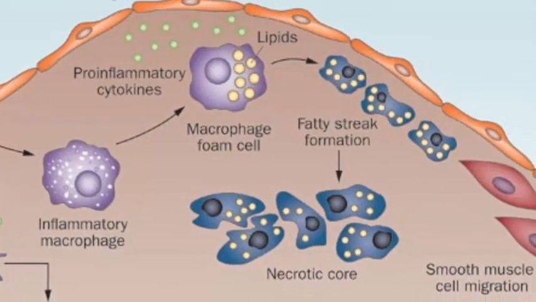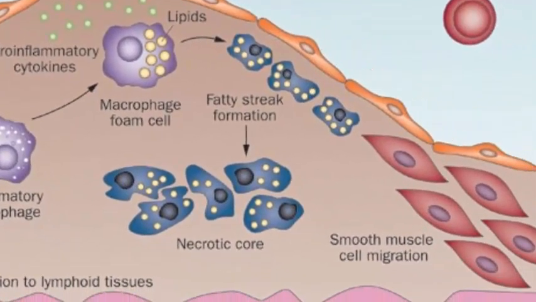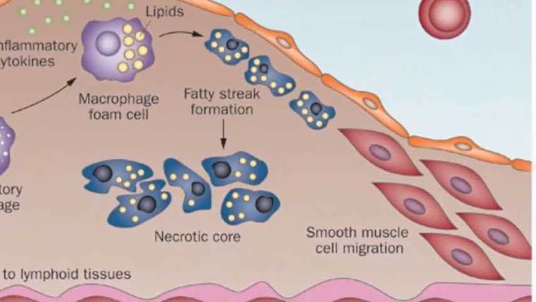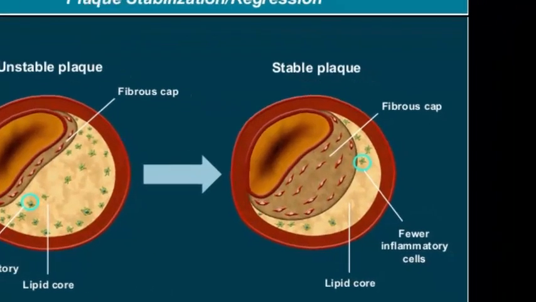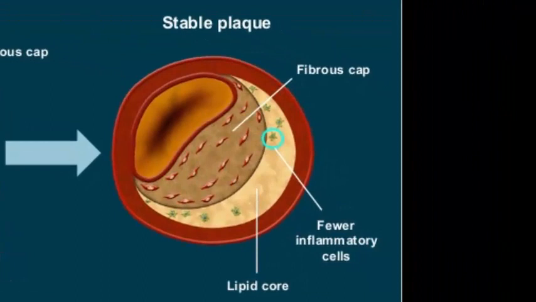Smooth muscle cells migrate into the intima in response to cytokines and growth factors produced by the activated macrophages and change from a contractile to a repair phenotype, trying to stabilize the atherosclerotic lesion. If successful, the lipid core is covered by smooth muscle cells and matrix, producing a stable plaque that remains asymptomatic until it becomes large enough to obstruct arterial flow.